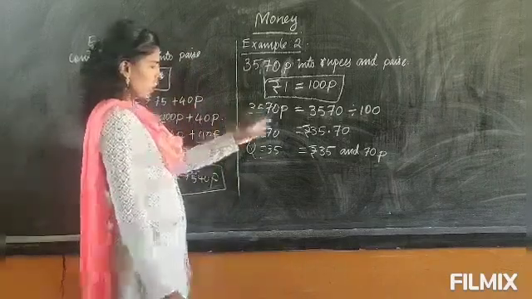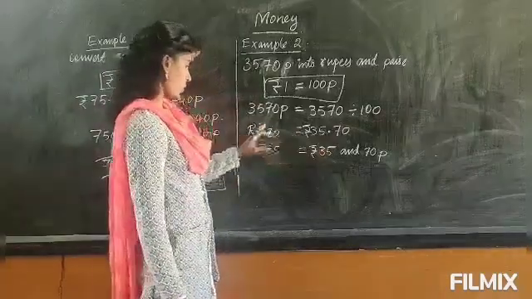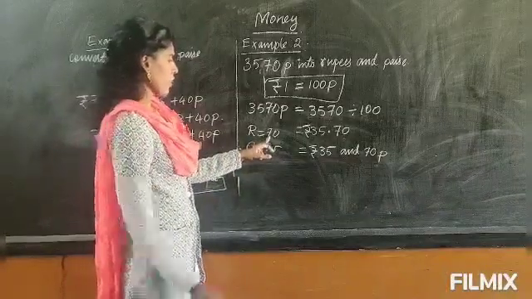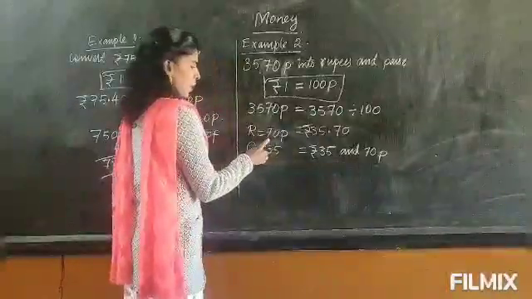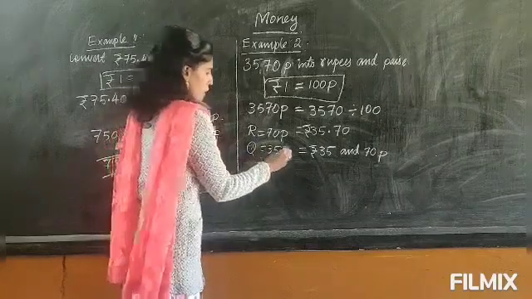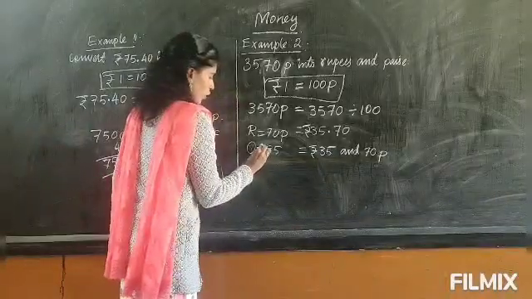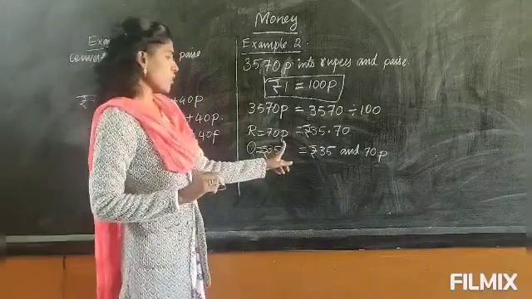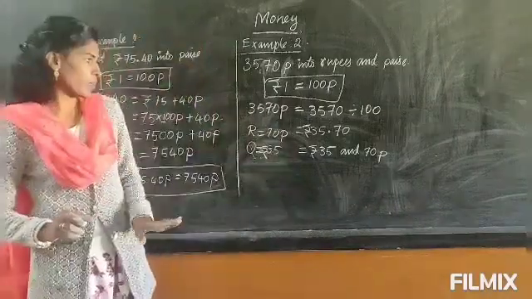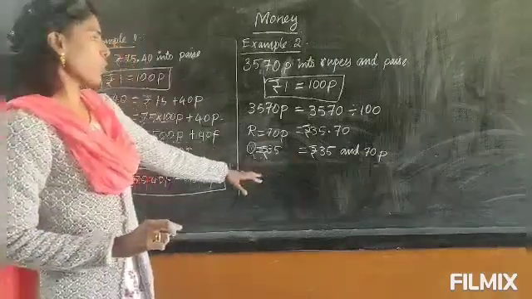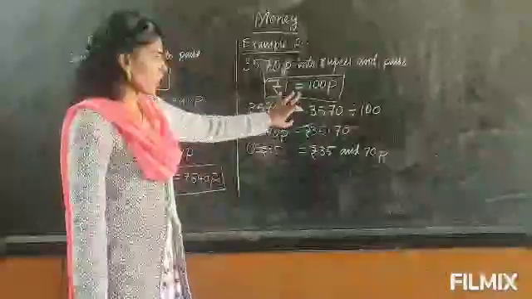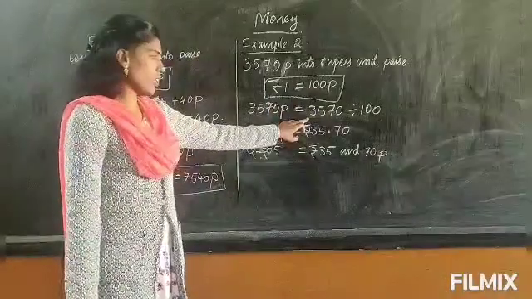Okay, so if you are not able to find the dot this way, I told you to find the quotient and remainder. So this remainder will be the paise and the quotient will be the rupees. For rupees, the symbol will come in front of the number. For the paise, the symbol will come at the back of the number. Okay, this is the way you can do. Which one is easy for you, that way you follow. But you have to write the formula and you have to write the division.